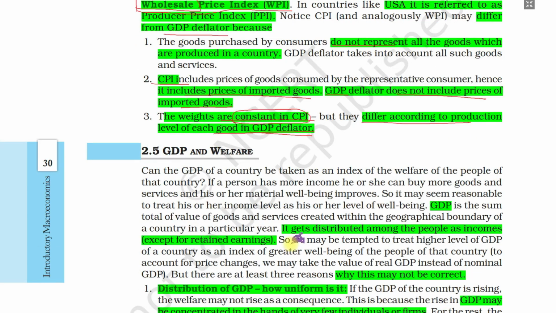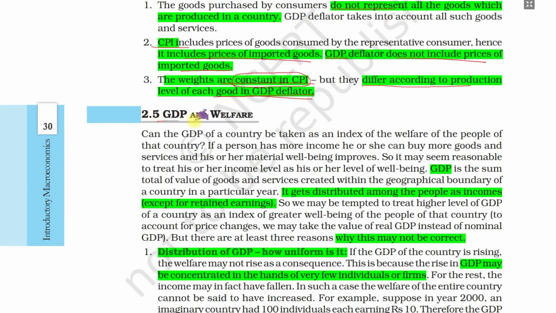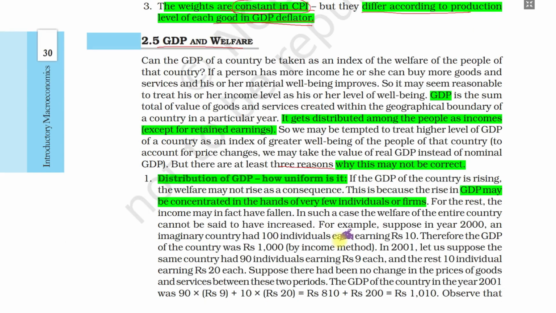So the next topic is GDP and welfare. In this topic, we can say whether GDP is a true measurement or a true indicator of the welfare of the country or the development of the country. So this is not so. There are three reasons given here for why GDP is not a true reflection of the welfare of the country. First is the distribution of GDP.